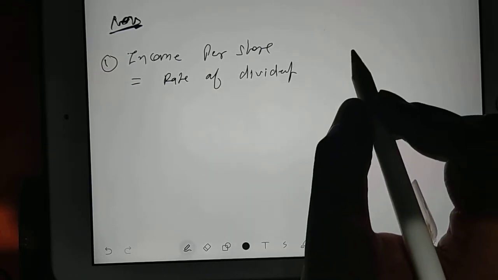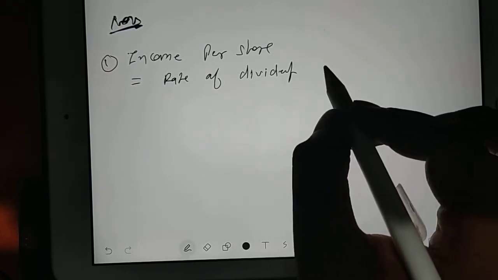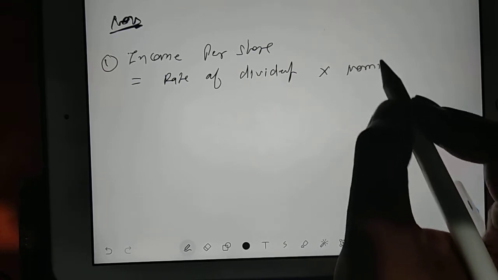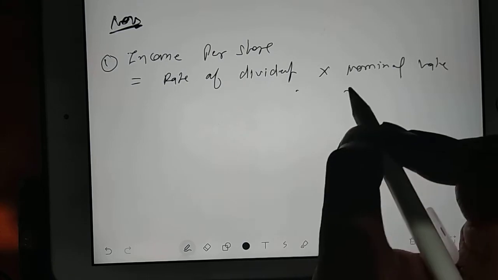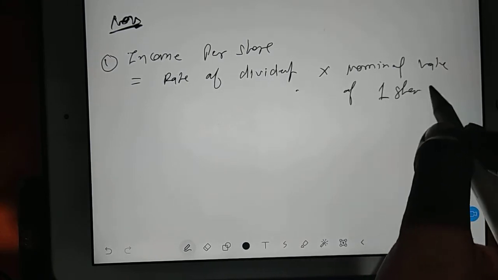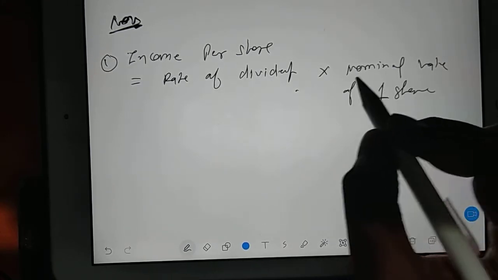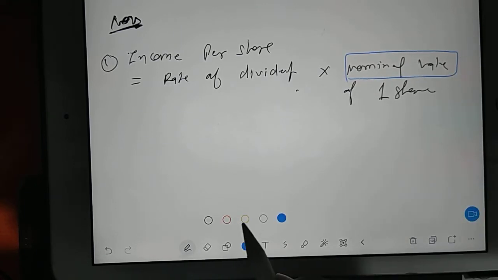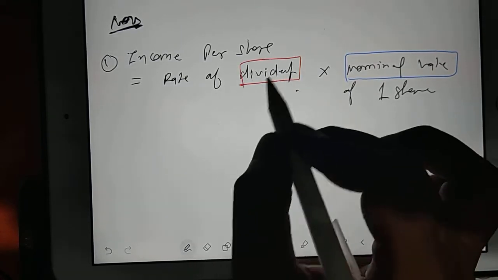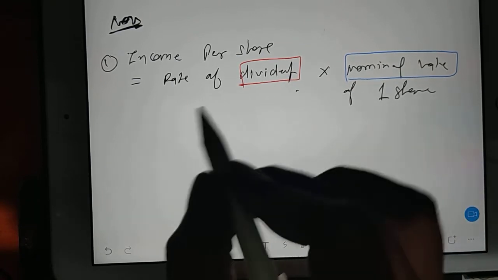Direct question comes in GATE exam. Rate of dividend into nominal value of one share. Nominal value is nothing but face value. Rate of dividend means on each how much we are getting, correct?